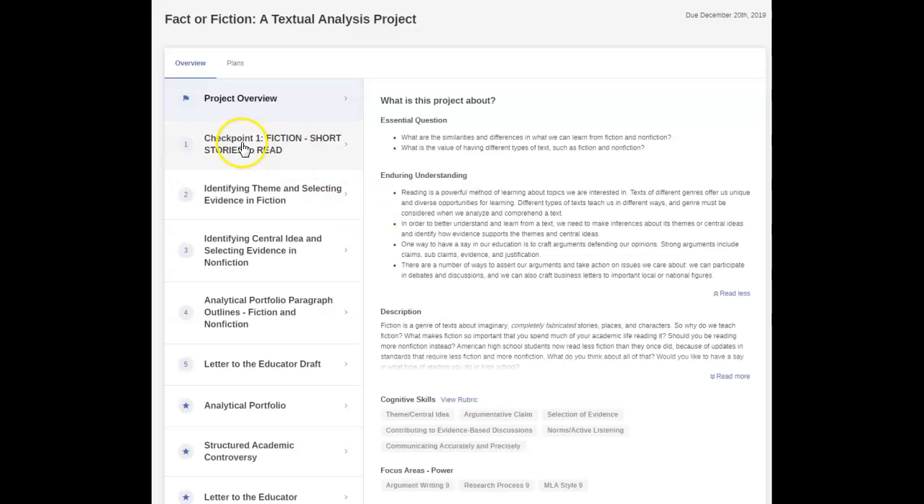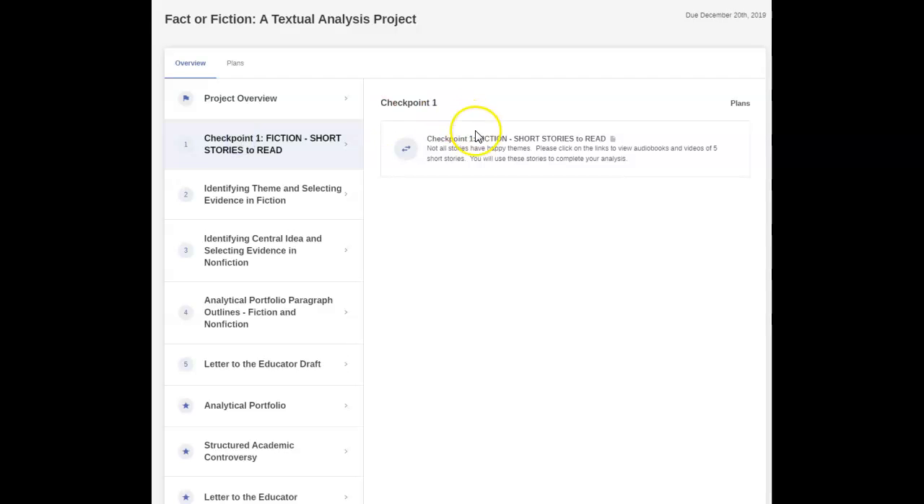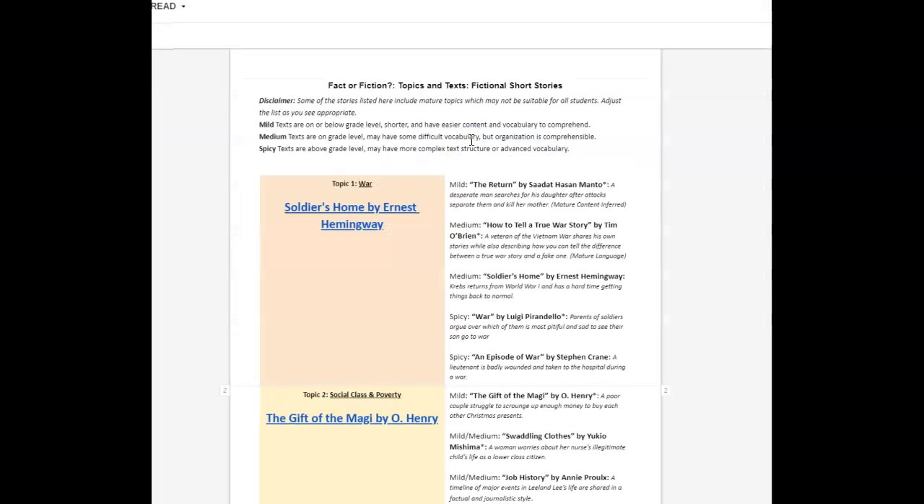For this week, I would like you to start with checkpoint number 1, fiction, short stories to read. If I click this open, there are several topics that the summit would like us to explore. Over here on the right-hand side, they have suggested readings, and you're welcome to look up any one of these. Some of them do have some graphic language. You are not expected to read them all.